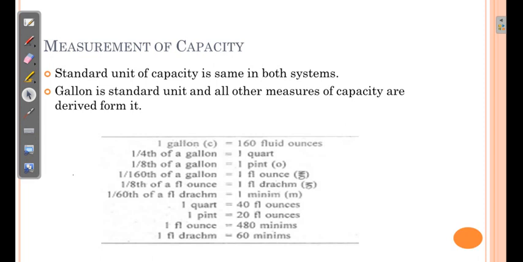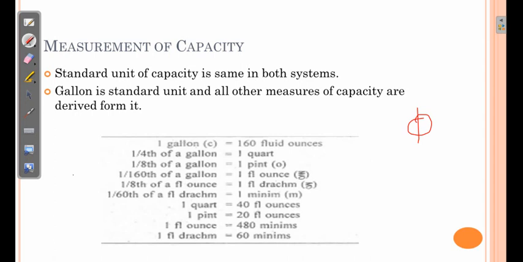We are using the word quarter. Okay, quarter is the fourth part. So 1/4 of the gallon is considered as 1 quart. 1/8 of a gallon, that is half the quarter, is known as pint, and pint is normally denoted by O or phi. Sometimes we are writing phi, a symbol like this. This is also a symbol of pint. Then 1/160th part of a gallon is a fluid ounce.